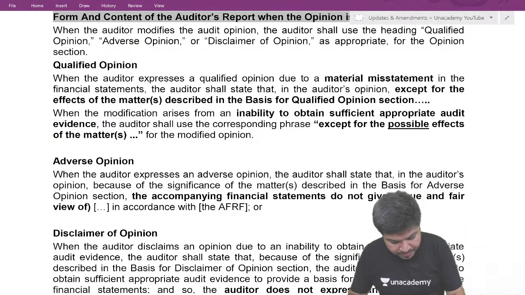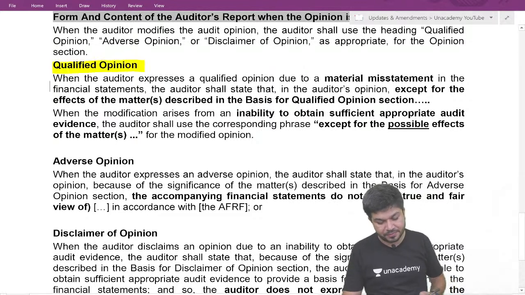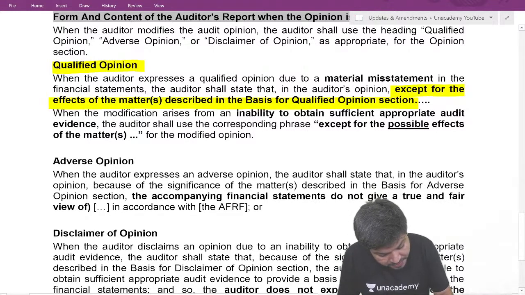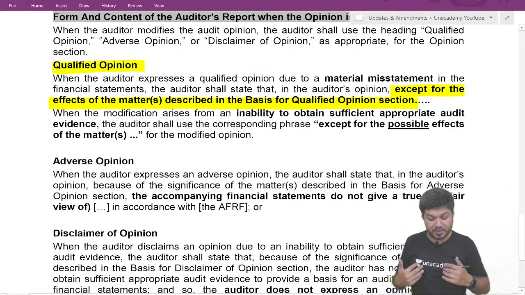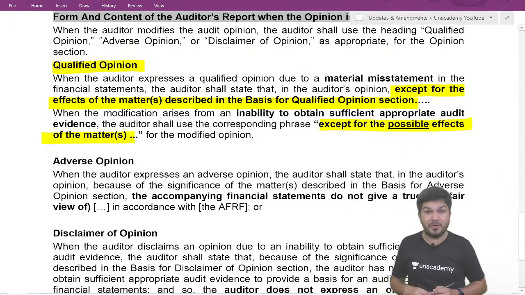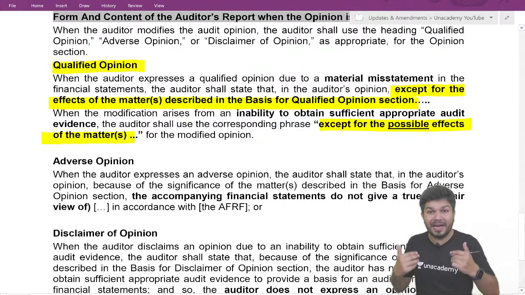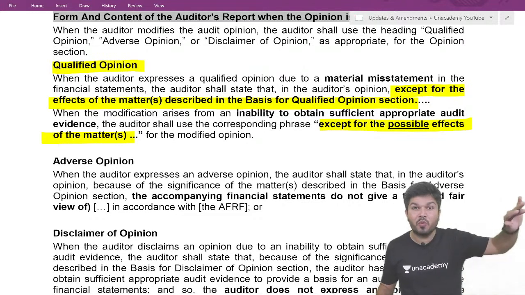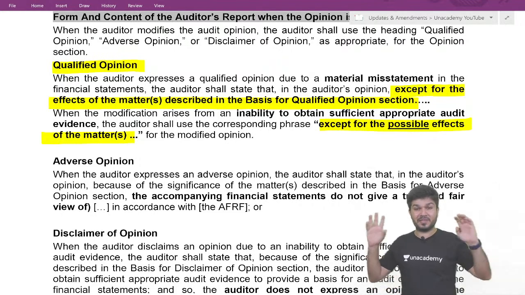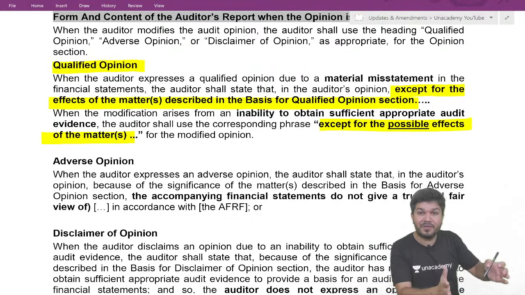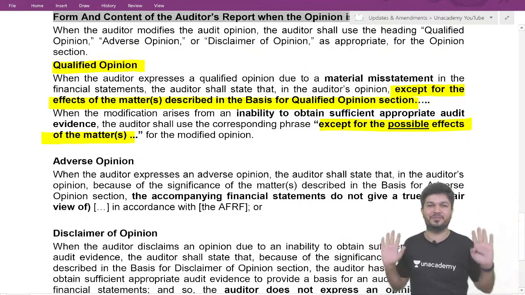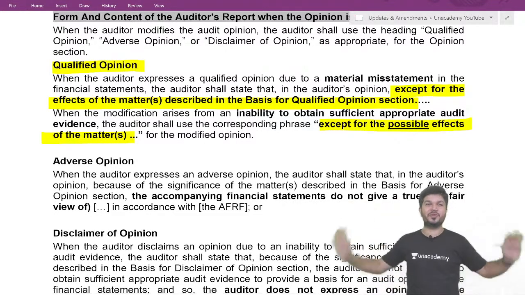So for qualified, we write in a manner like this: except for the effect or possible effect of the matter described in the basis for qualified opinion section of the audit report, the financial statements show a true and fair view. Except this, it shows a true and fair view.